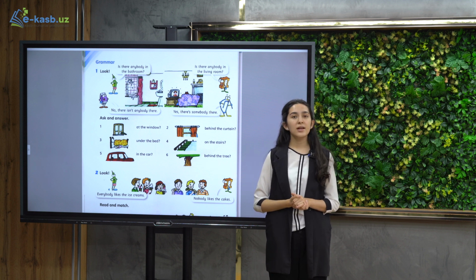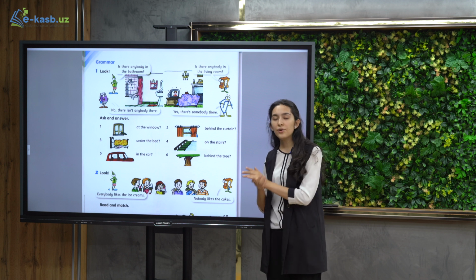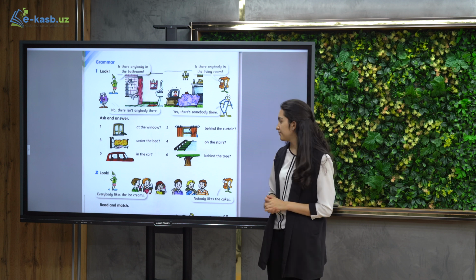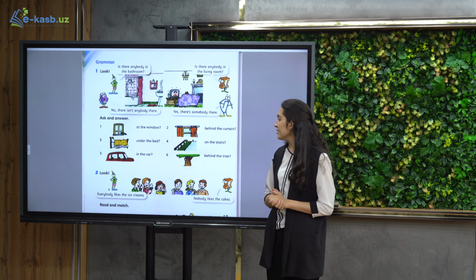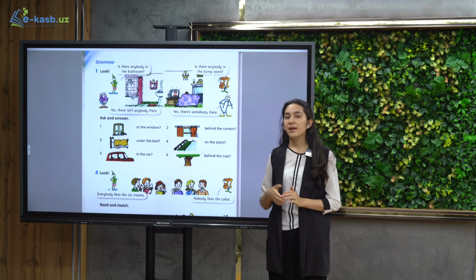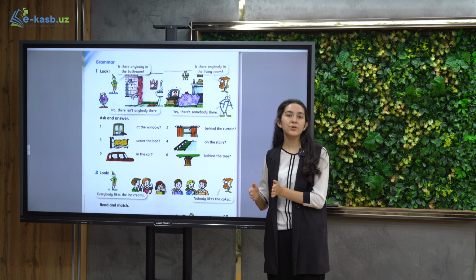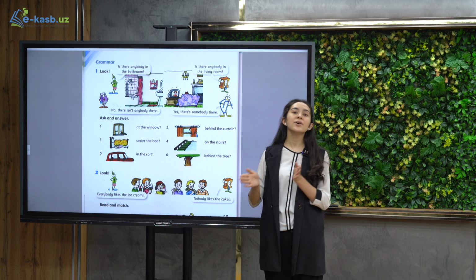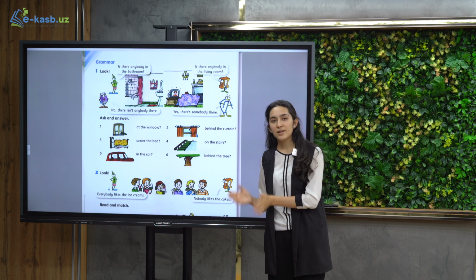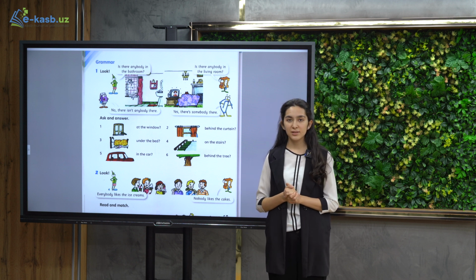Fifth, is there anybody in the car? No, there isn't anybody there. And the last one, is there anybody behind the tree? Yes, there is somebody behind the tree. Or yes, there is somebody there. If you have noticed, we use anybody in negative and question sentences. Somebody we will use in positive sentences only.